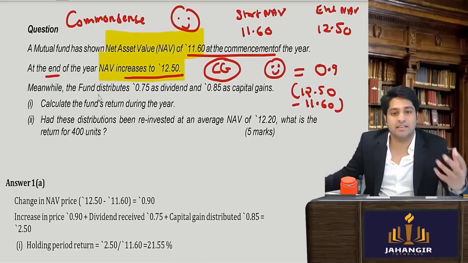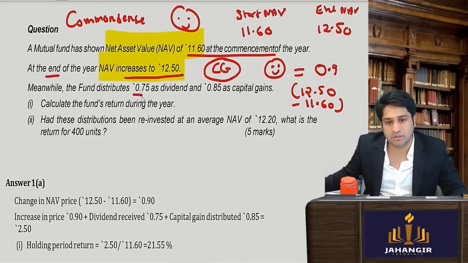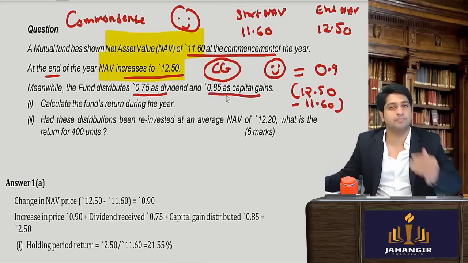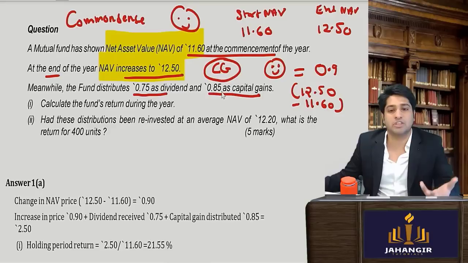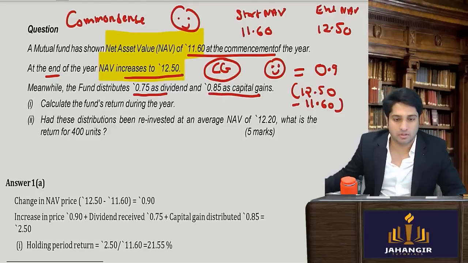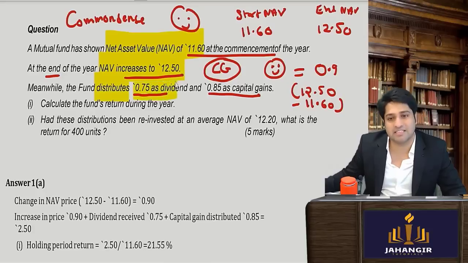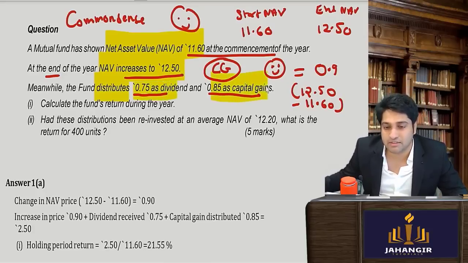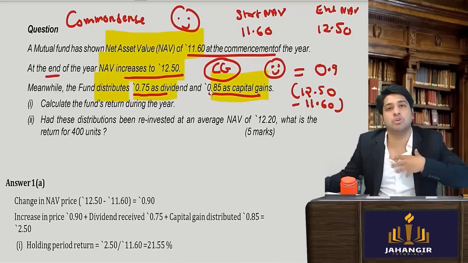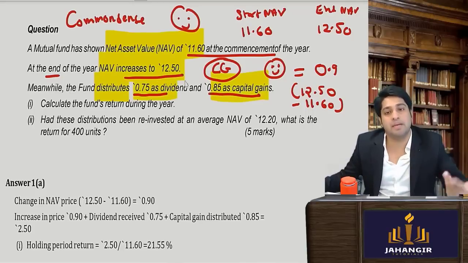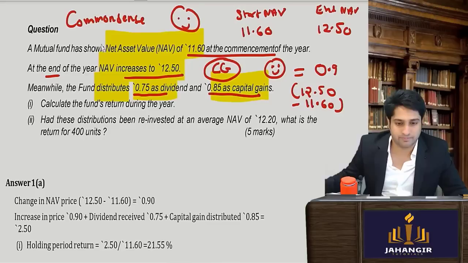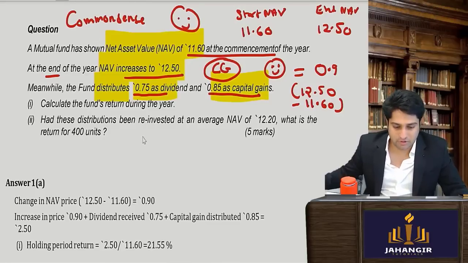Further, meanwhile, the fund distributes 0.75 as dividend and 0.85 as capital gains. So they have distributed further. Should the investors be more happy? Yes or no?